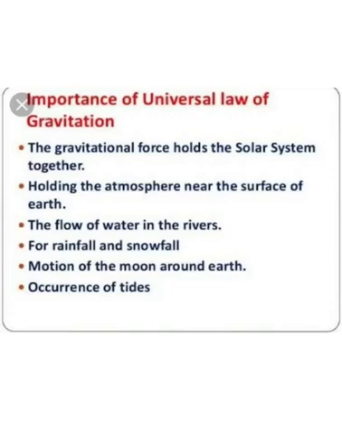And the motion of the moon around the earth and the motion of planets around the sun are also due to the gravitation force. Occurrence of tides, like high tides and low tides, are also due to the attraction force of the moon and the sun towards the earth. So these are the importance of the universal law of gravitation. All these phenomena are there.